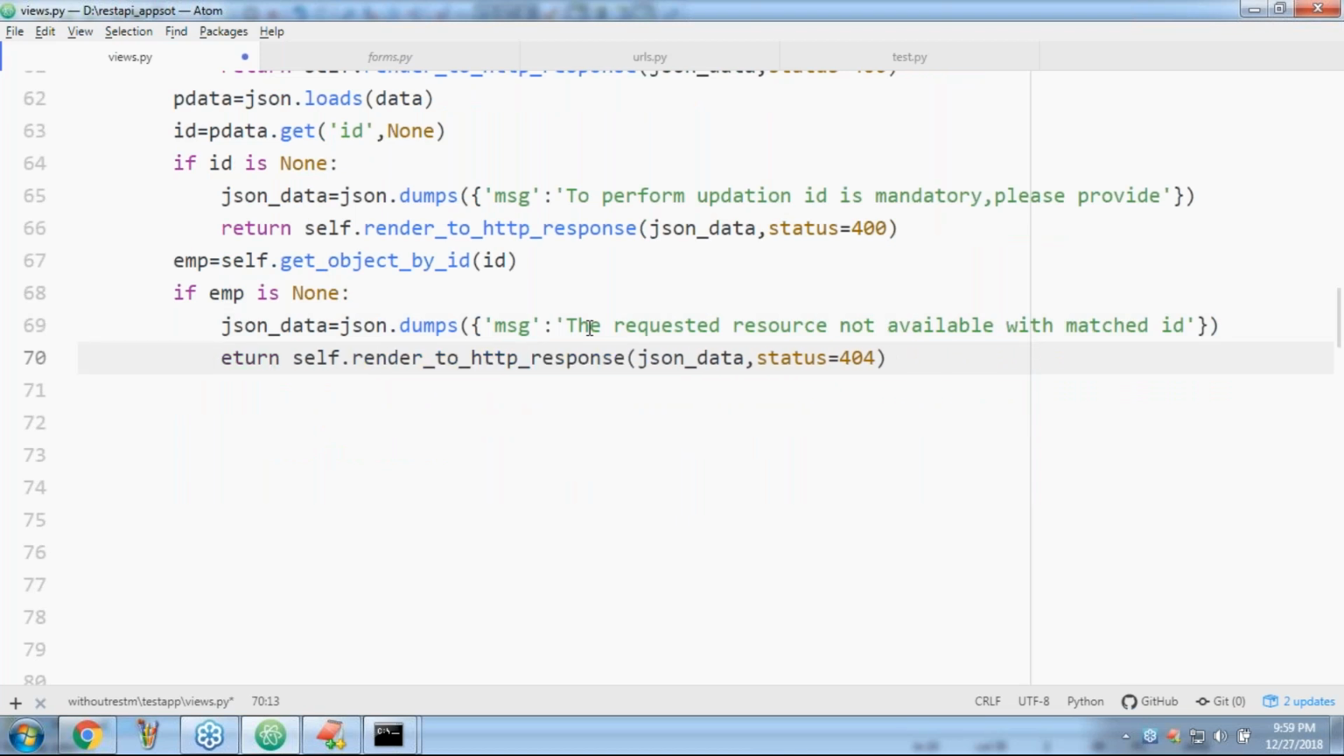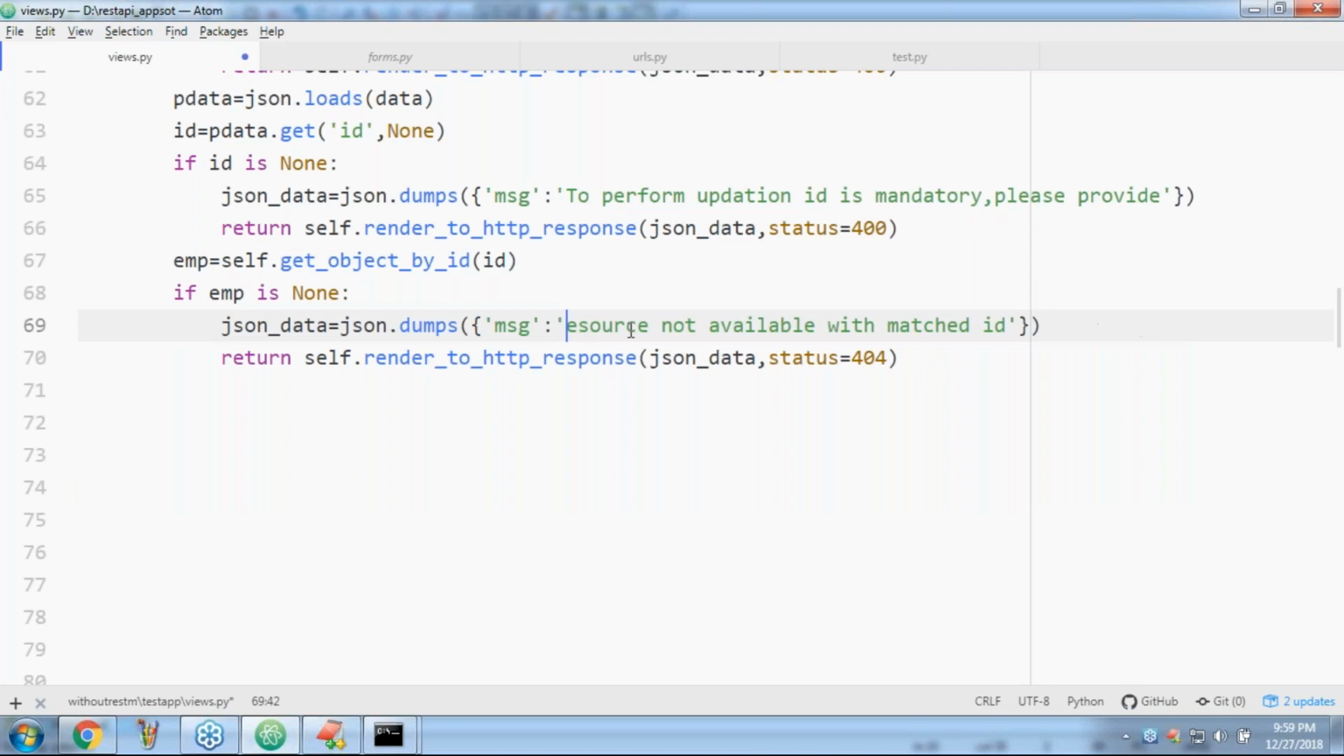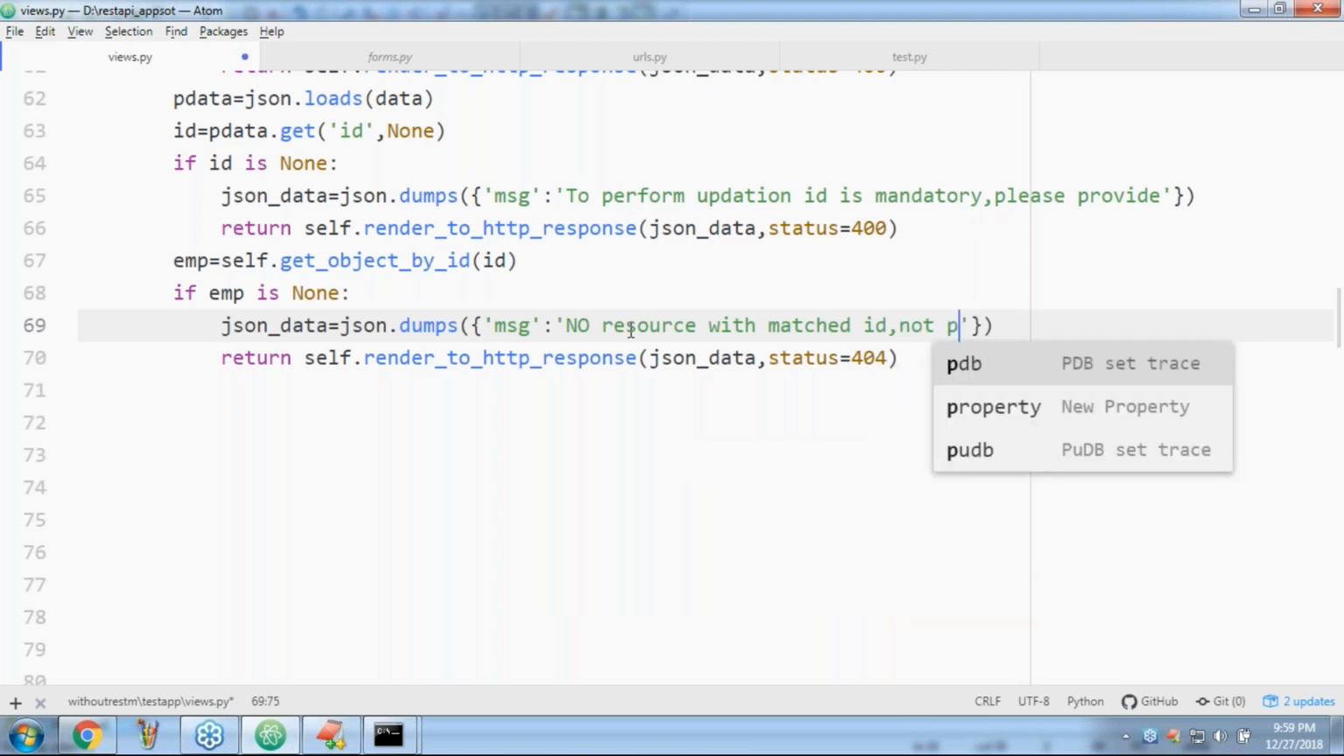Okay, can you please cross check? If EMP is none, the requested resource is not available with the matched ID, so it is not possible to perform updation. No resource with the matched ID, can't update. Like this, I'm telling, sir. Return self. No resource with matched ID, so not possible to perform updation.